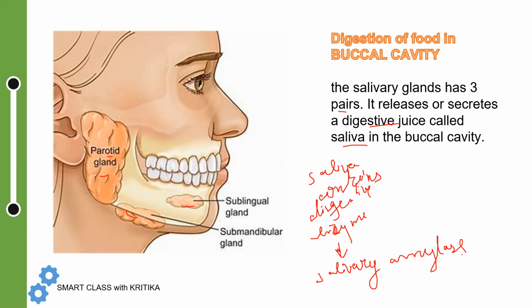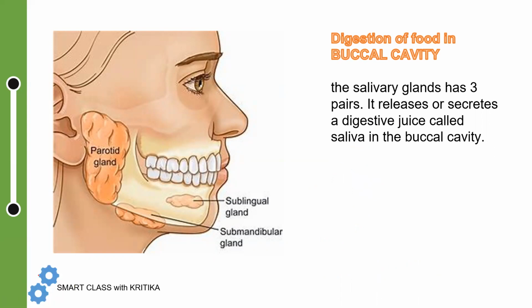I will tell you what the function of salivary amylase is. First of all, just remember this: your mouth has salivary glands, that salivary gland secretes saliva, and that saliva has salivary amylase, which is a digestive enzyme.